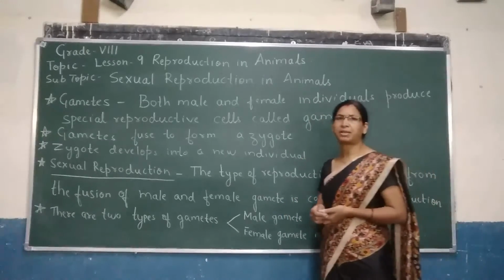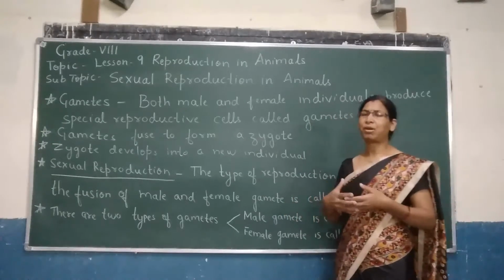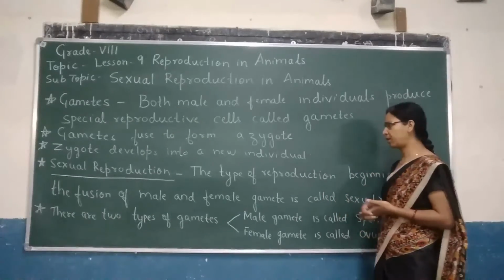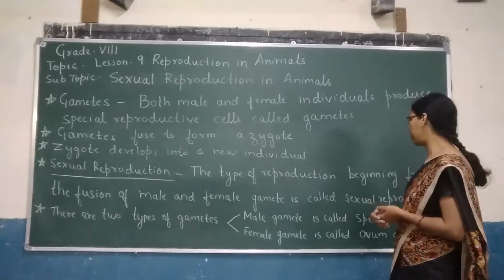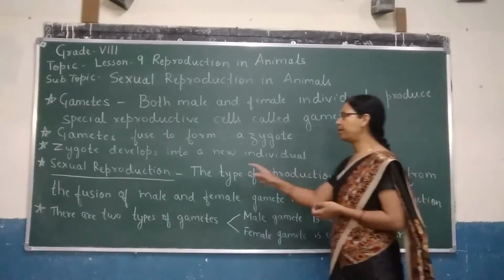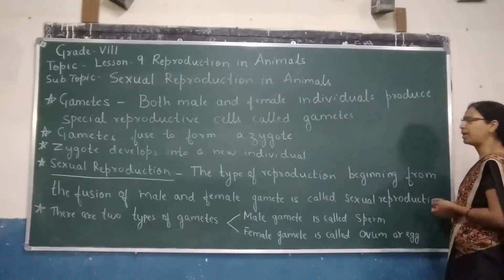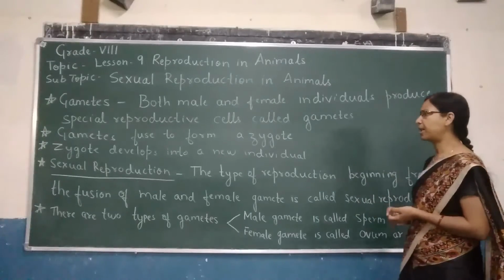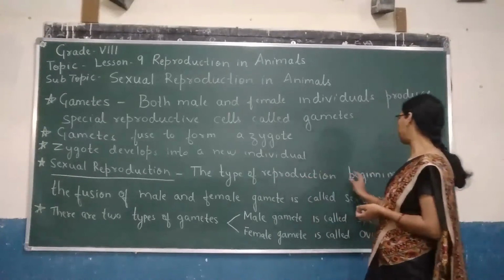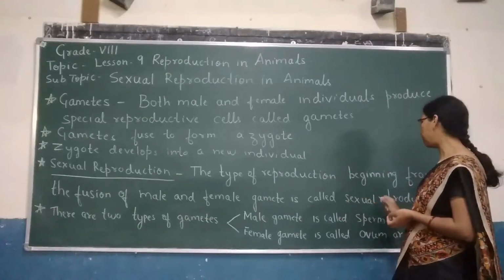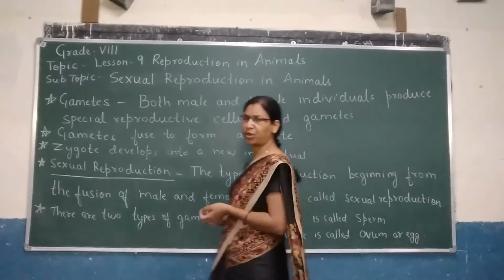Now let us try to understand what is meant by sexual reproduction. The type of reproduction beginning from the fusion of male and female gamete is called sexual reproduction.